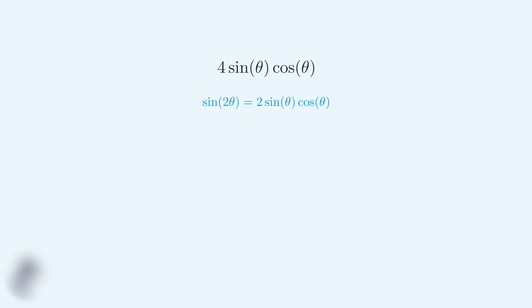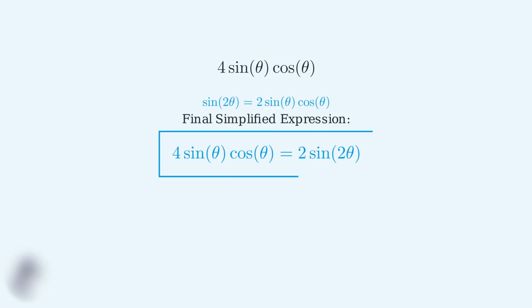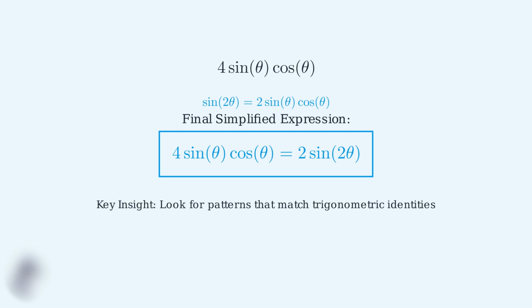Let me clear the screen and show you our final simplified result. Here's our final result. 4 sine theta cosine theta simplifies to 2 sine of 2 theta. This is much cleaner and easier to work with in further calculations. The key insight here is to always look for patterns in your expressions that match known trigonometric identities.